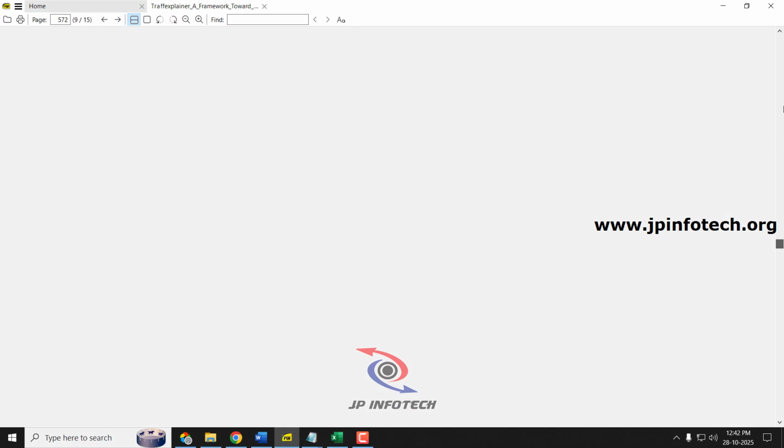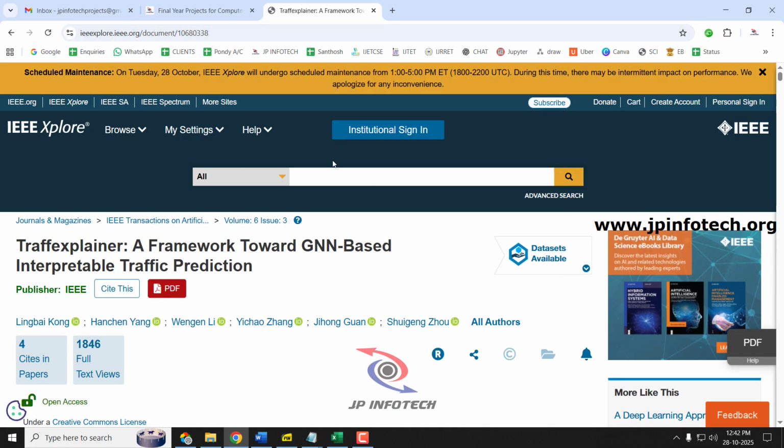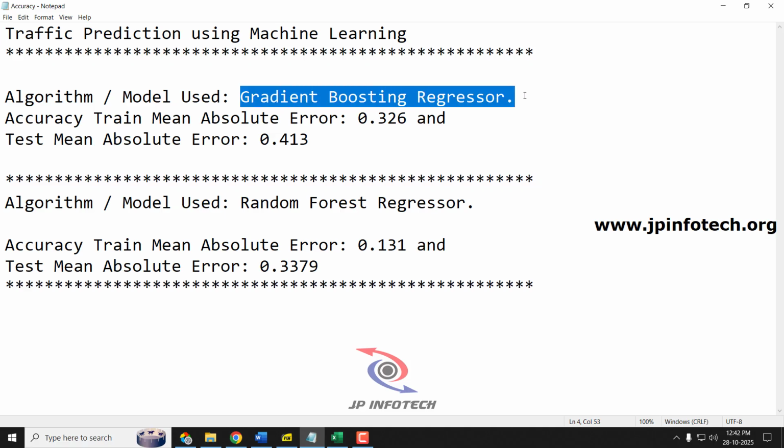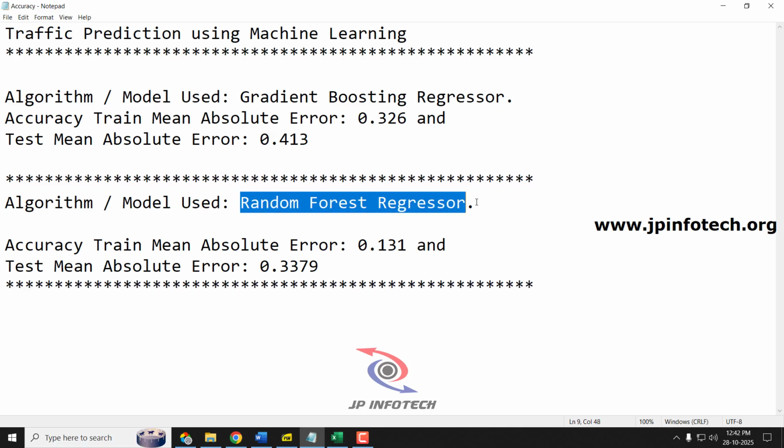Now let us see what our proposed system is and how we are going to enhance the existing base paper model. In the proposed system, we are going to use two different models. The first model is gradient boosting regressor and the second one is random forest regressor.